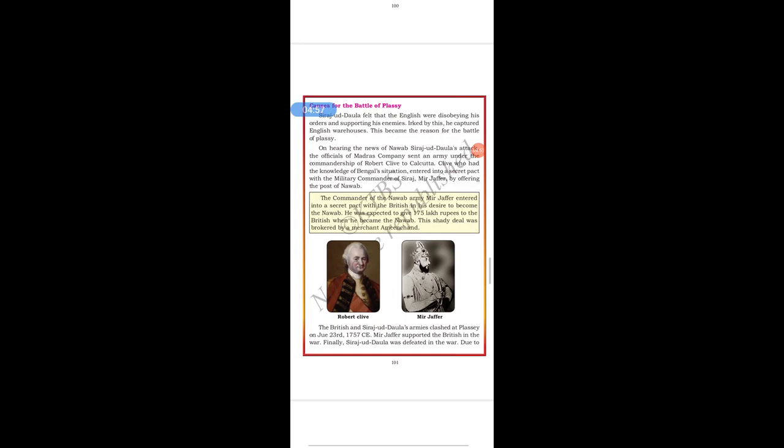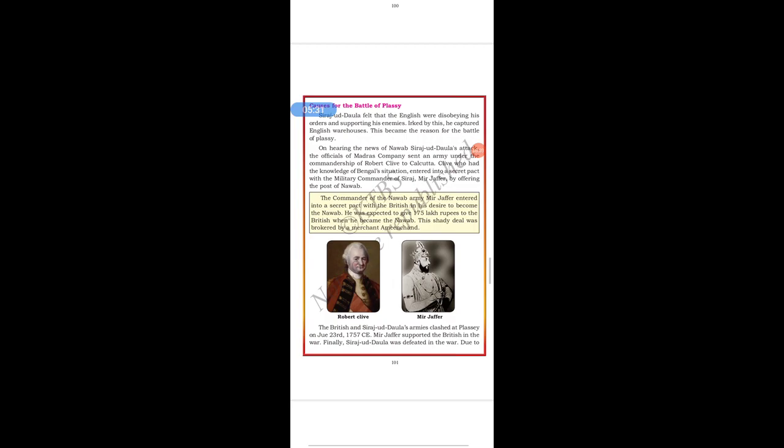So by taking the help of these people, he entered into the secret pact. Now let us see what happened here. The commander of the Nawab army, Mir Jafar, entered into a secret pact with the British in his desire to become the Nawab. Students, they helped Mir Jafar because they wanted him to become the Nawab. He was expected to give 175 lakh rupees to the Britishers when he became the Nawab. So the deal was signed between Mir Jafar and the Britishers.